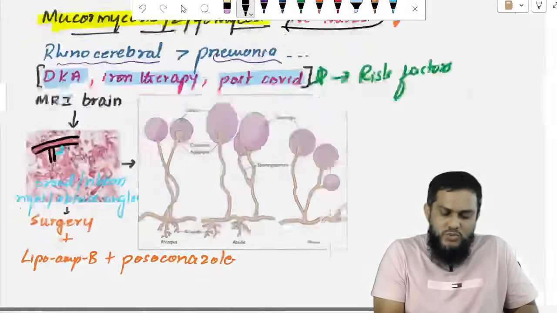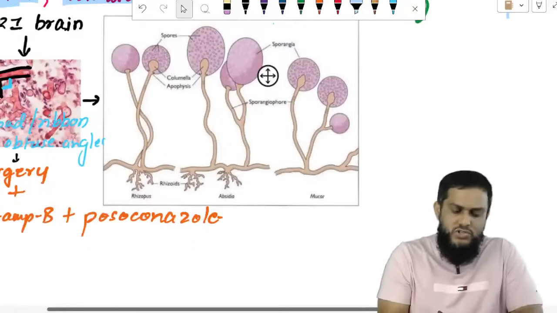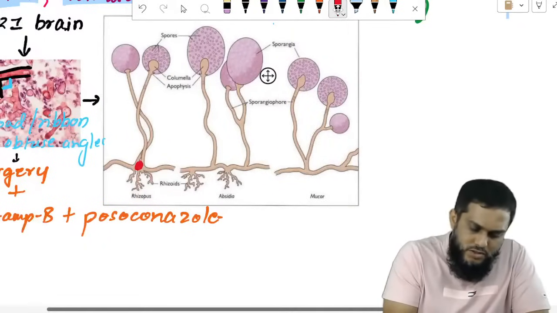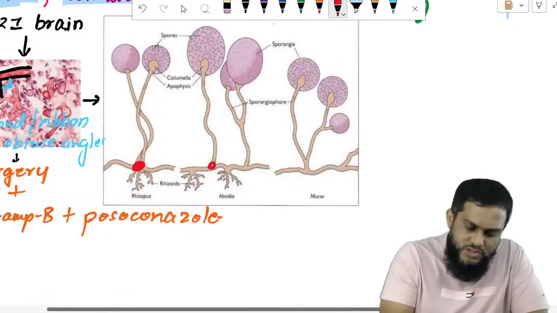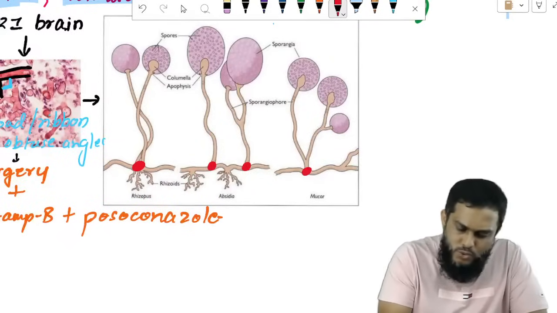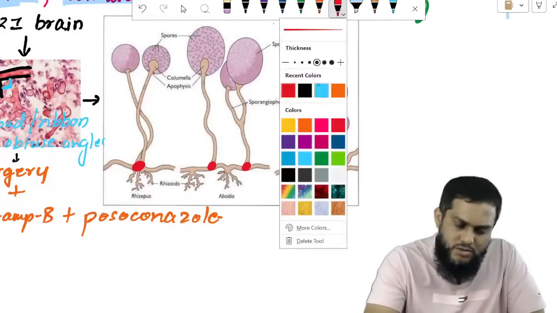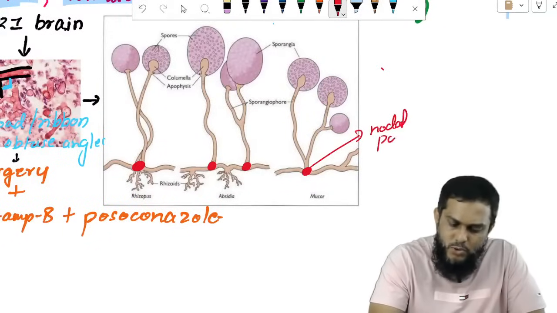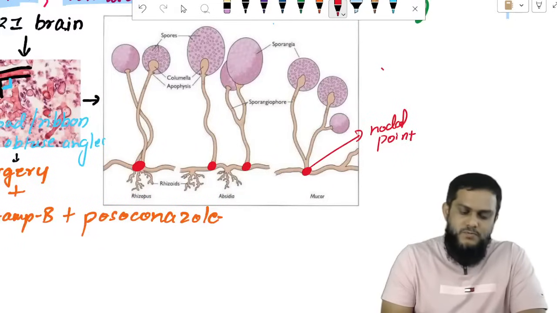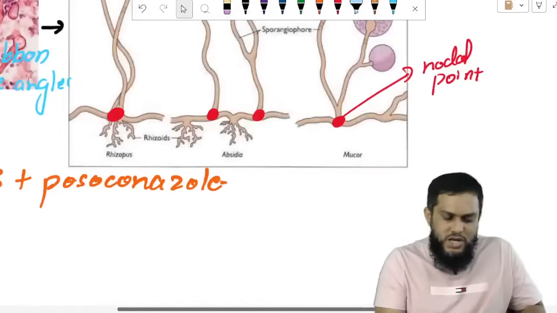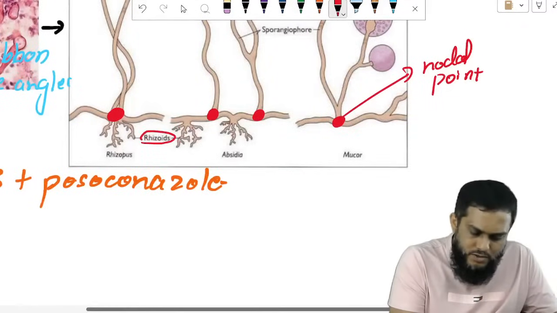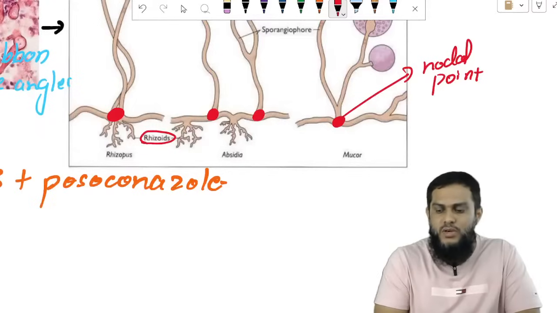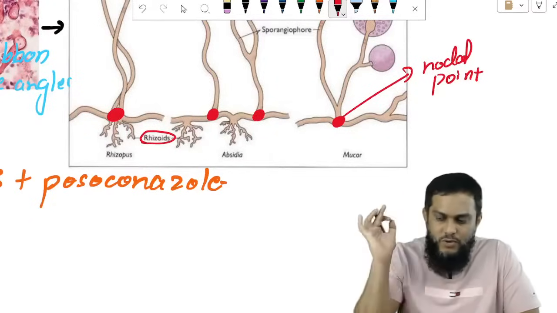That you will come to know when you see root-like structures. Remember, this point is known as the nodal point. This red-colored point is the nodal point. These root-like structures are known as rhizoids. You have to see where they are arising from.